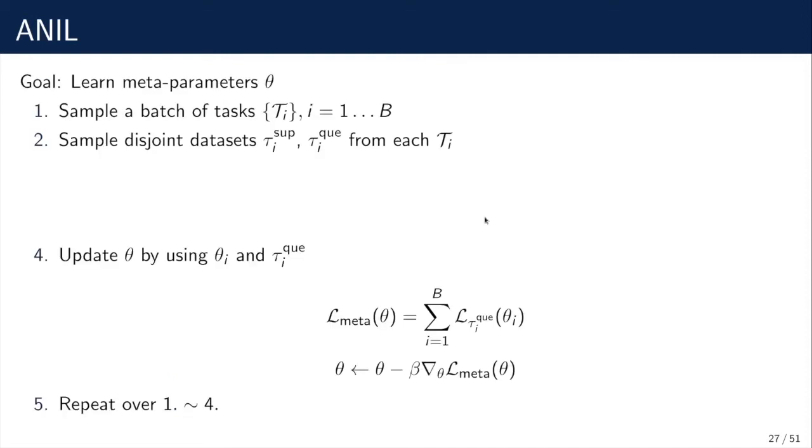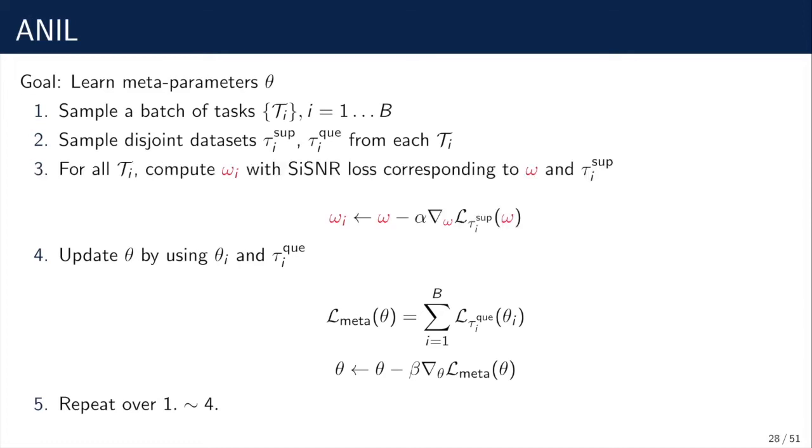This is the formulation of the ANIL algorithm. We can say that it is quite the same as MAML. The only different part is that the algorithm replaces all the model parameters corresponding to different tasks, theta I, with the task-specific layers, omega I. Only the task-specific layers are updated for task-specific adaptation.